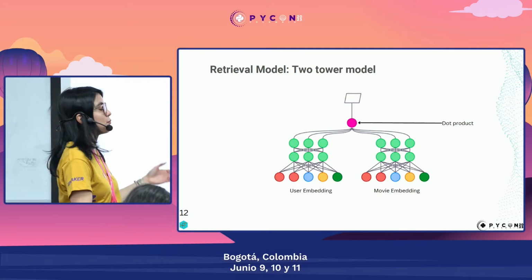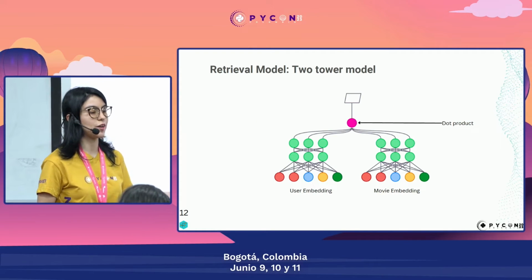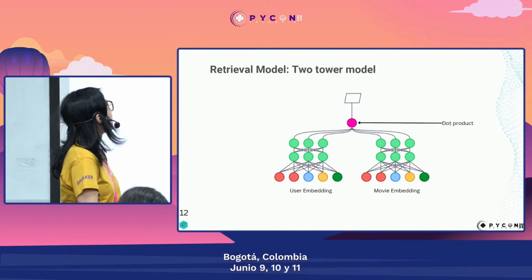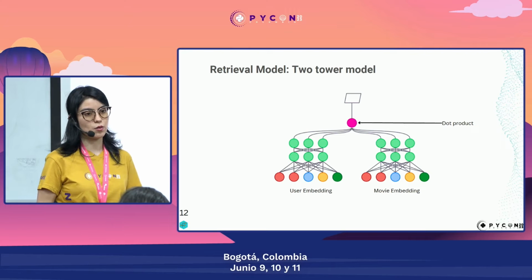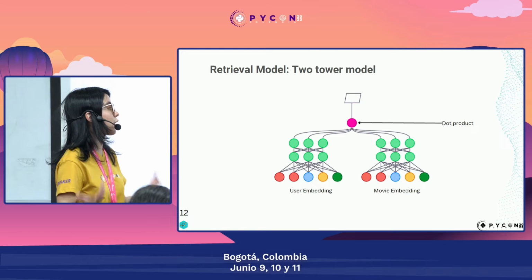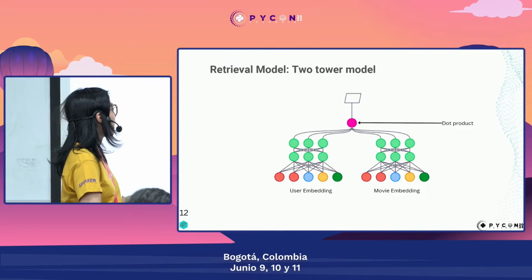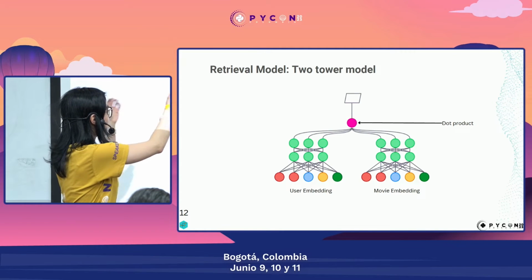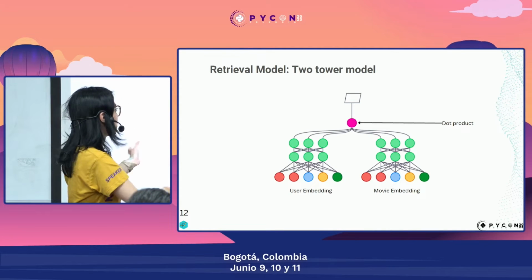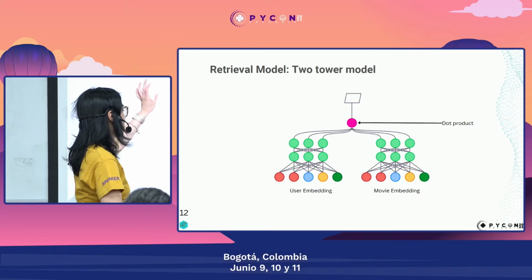This applies to many different neural networks. For example, we have the two-tower model, which is widely used in retrieval models, the ones that are very interesting for us as a possibility for recommender systems. It's called two-tower because on one side we have the user: we take user features and generate the user embeddings.